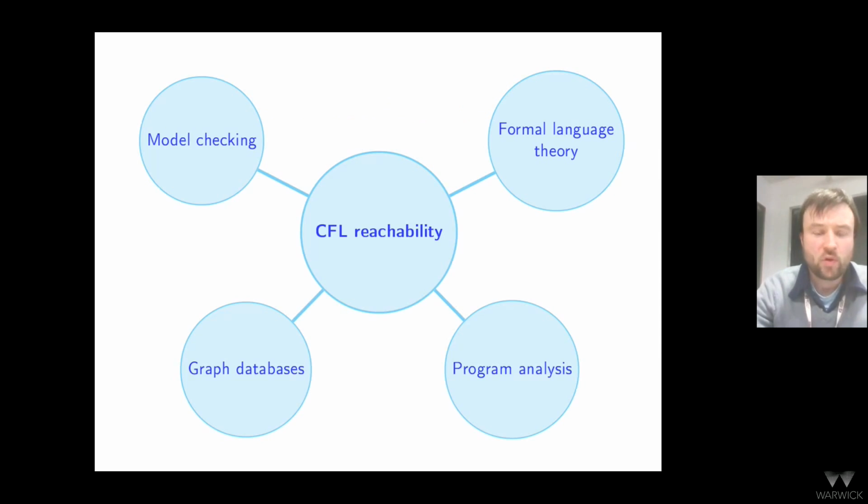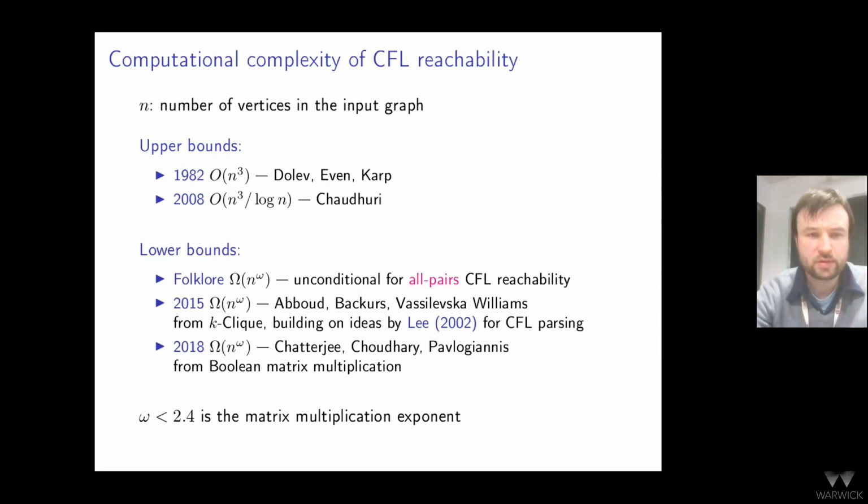CFL reachability, or context-free language reachability, is a problem that probably needs no introduction to the POPL community. It has multiple applications in computer science. CFL reachability was introduced more than 30 years ago by Dolev, Even, and Karp. And this is a certain decision problem.